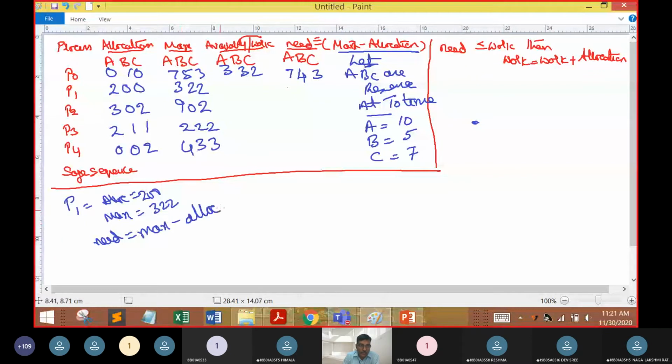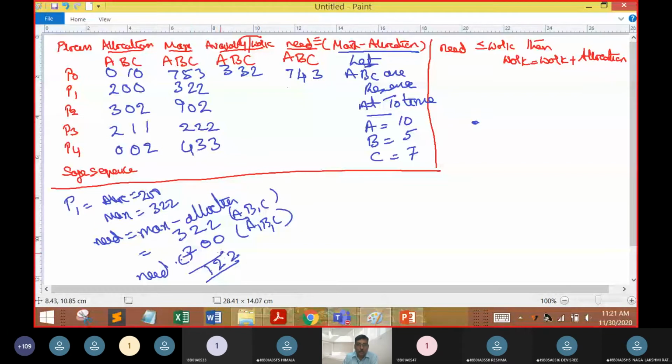Maximum is 3, 2, 2, and allocation is 2, 0, 0, with the values being A, B, C. So I do the subtraction, 3 minus 2, 2 minus 0, 2 minus 0, and I get the values 1, 2, 2.